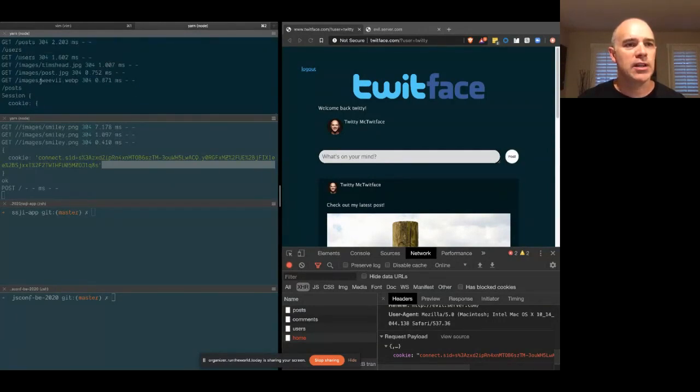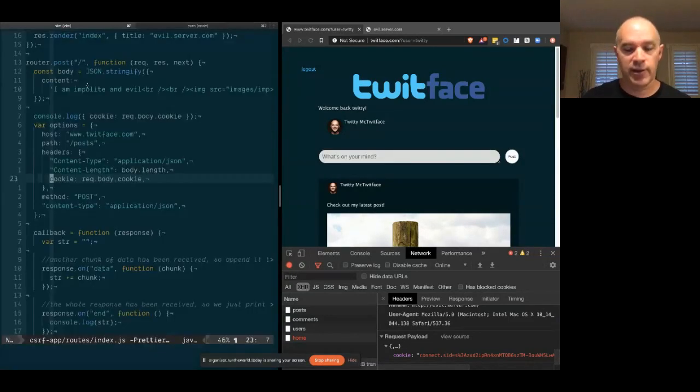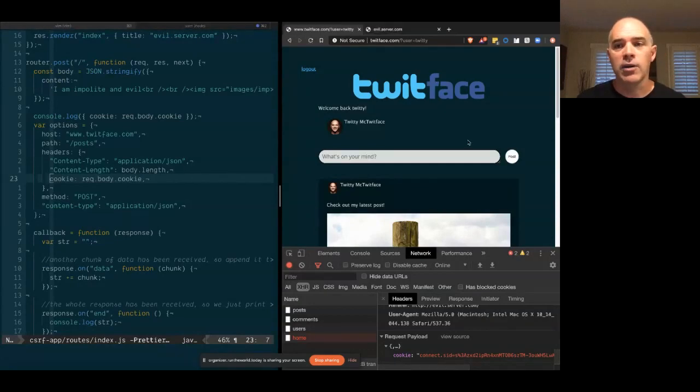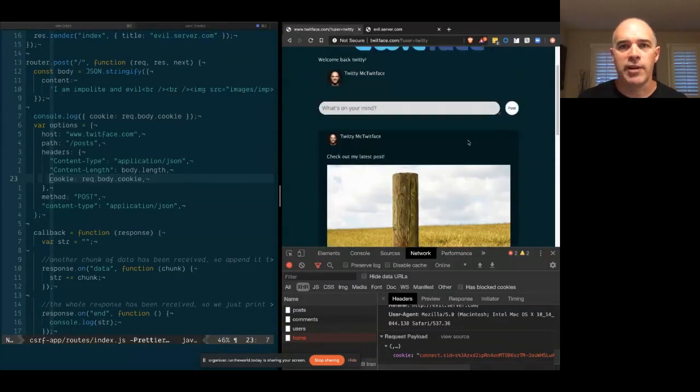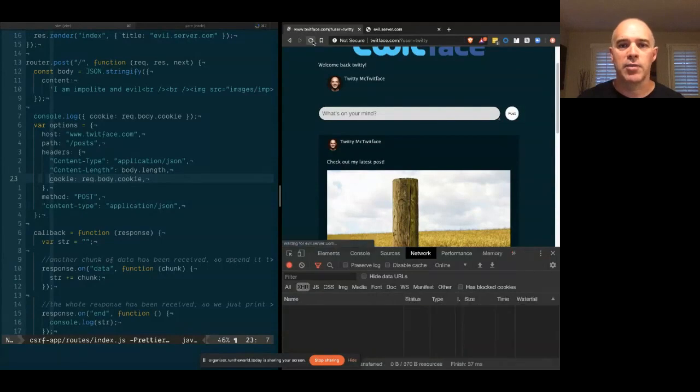And you can see it gets a post request to the post endpoint. There's a valid cookie attached to it. It checks to make sure that there's a session attached to that that's still good. There is. And so it goes ahead and makes a post on behalf of me. So now, we don't see it yet, but as soon as we refresh our page, we may see something a little surprising.